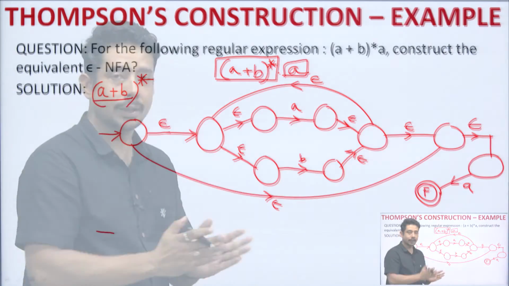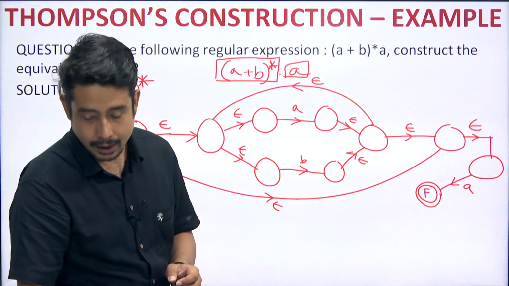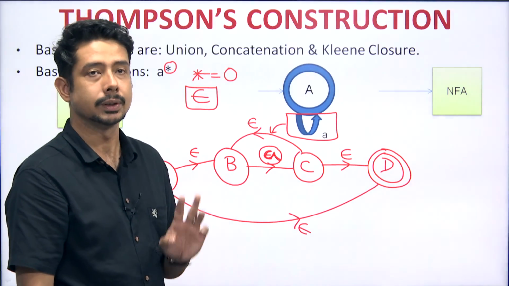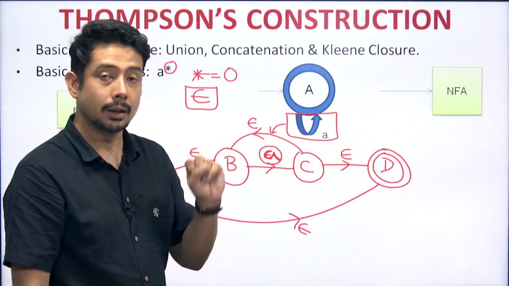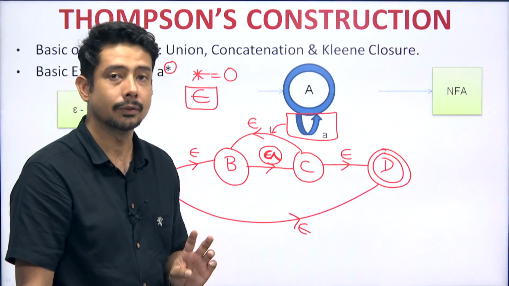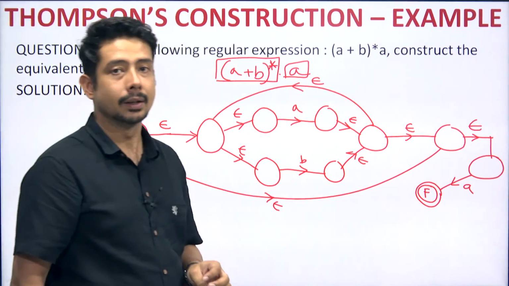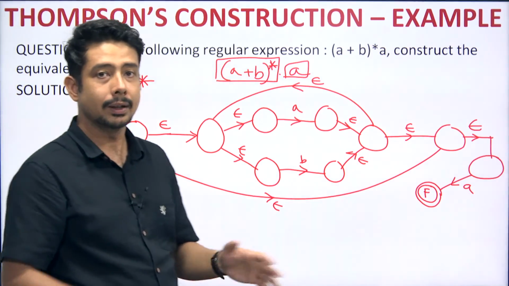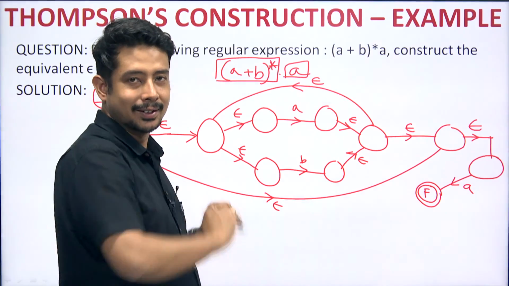First, try to segregate the expression into small parts, and you need to memorize these three expressions: a plus b, a dot b, a to the power Kleene closure. If you don't know how these three diagrams are drawn, it is very tough for you to handle the entire bigger expression. This is a very small expression; you might get a huge expression, then do not get confused, the diagram will be a huge one.